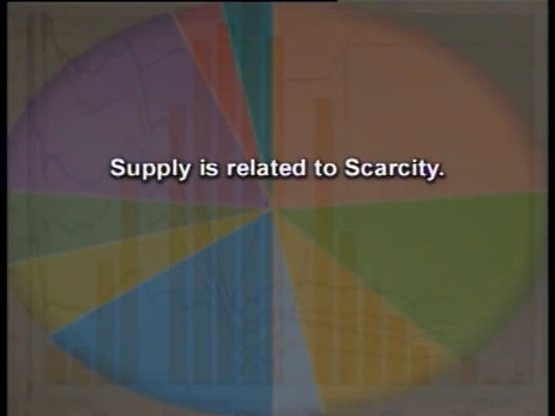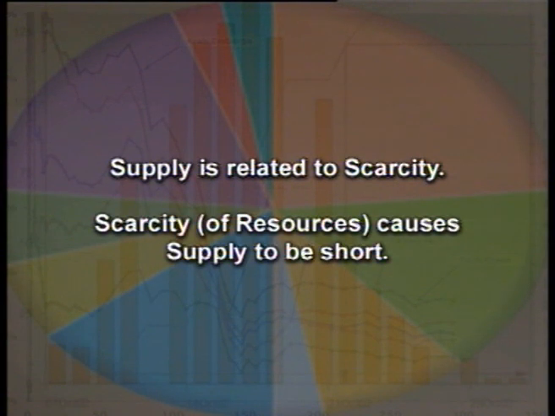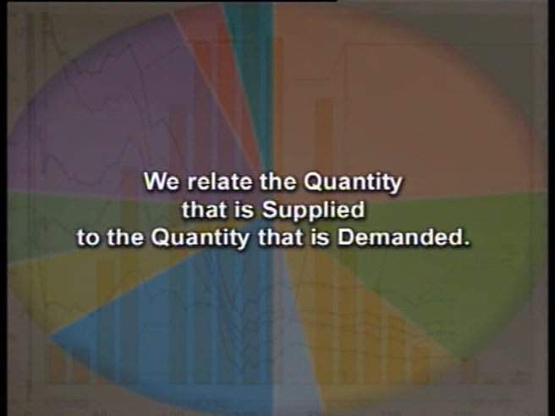In the same manner, supply is related to scarcity, and therefore, we can understand that scarcity causes supply to be short. When we say that supply is lesser, then it is always a relative thing, because we relate the quantity that is supplied to the quantity that is demanded,